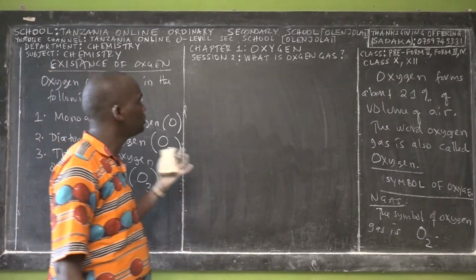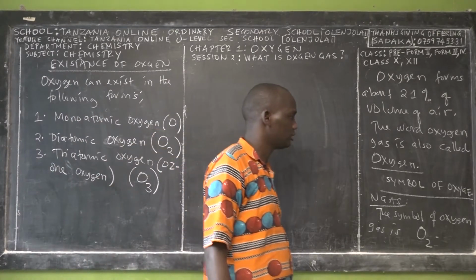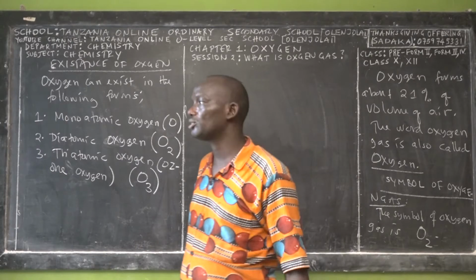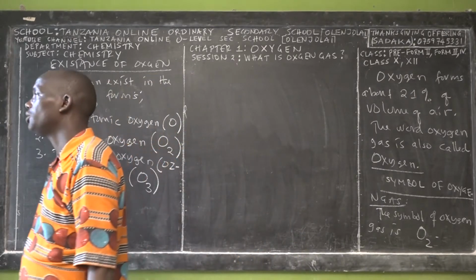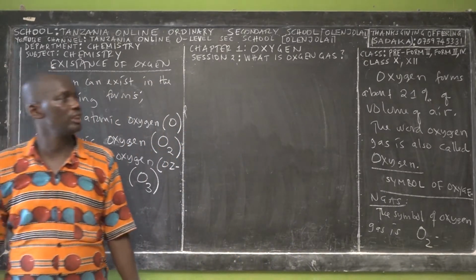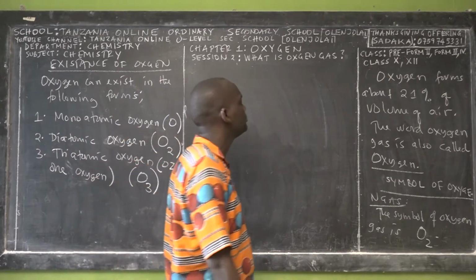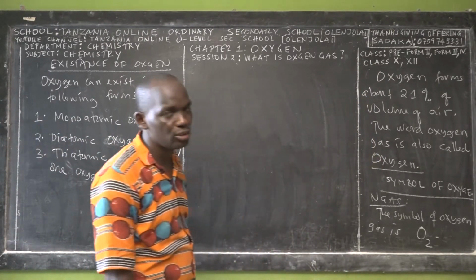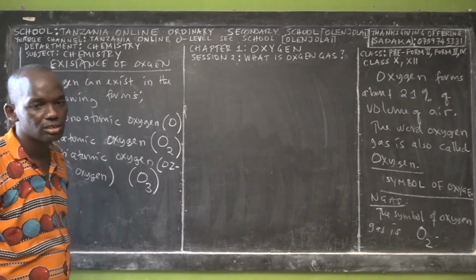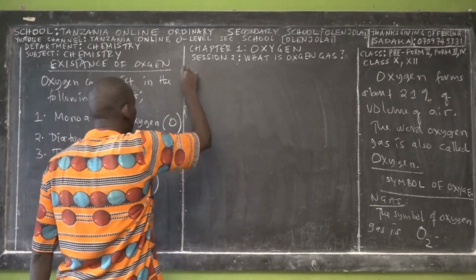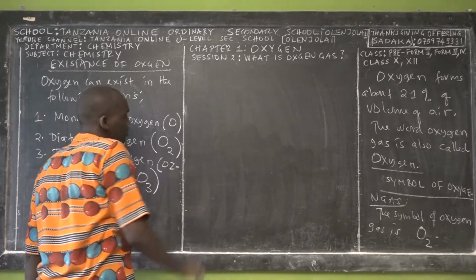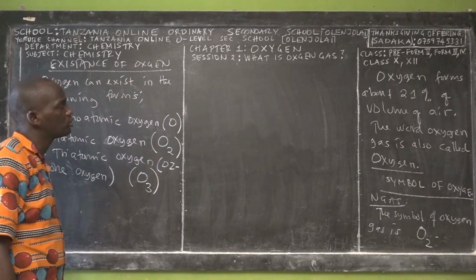We are still teaching you what oxygen gas is, because we have just touched on it here and there. But you are Form 2 students according to the curriculum, so you have to go to the laboratory and prepare oxygen gas. So now, ladies and gentlemen, let me teach you about laboratory preparations of oxygen.